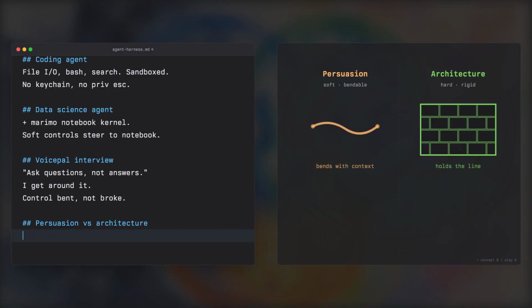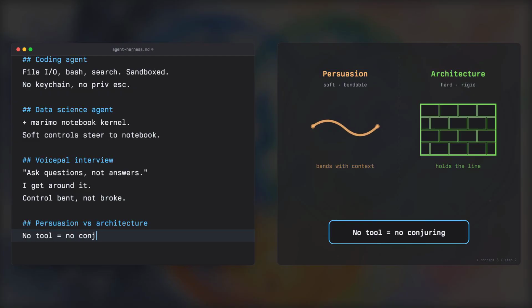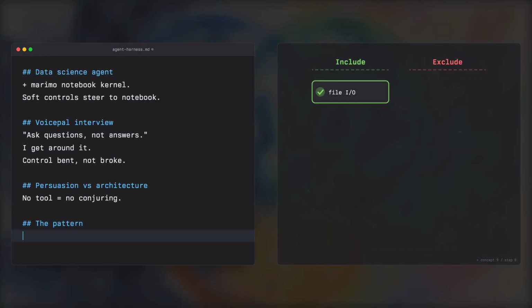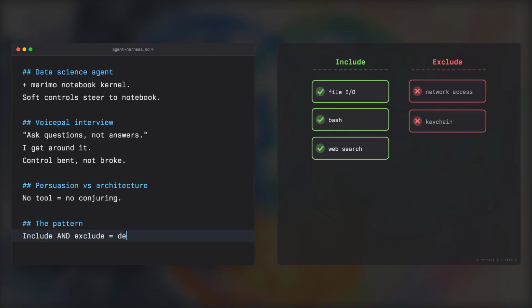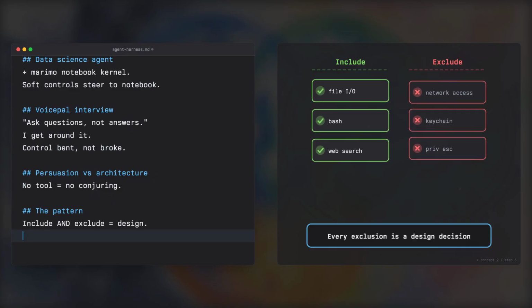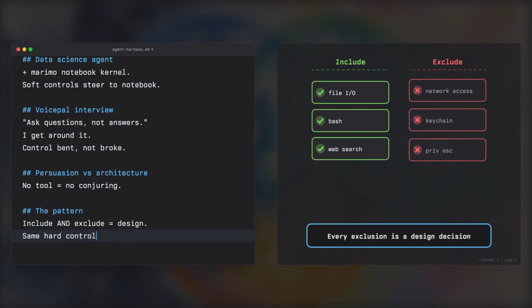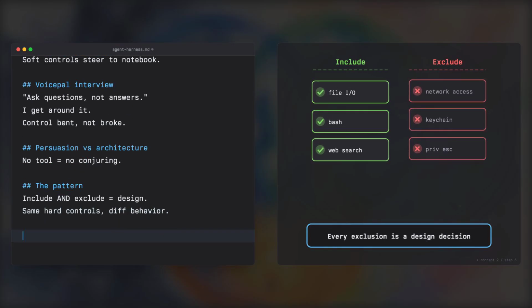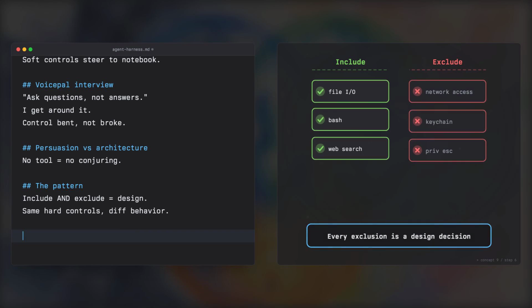Hard controls do not have this property. If you do not give the agent a tool, no amount of clever prompting will conjure it. There is a pattern across all 3 examples. The harness is defined by what you include and what you exclude. Every tool you withhold is as much a design decision as every tool you provide. 2 harnesses can share nearly identical hard controls and still produce different behavior because the soft controls steer the agent in a different direction.